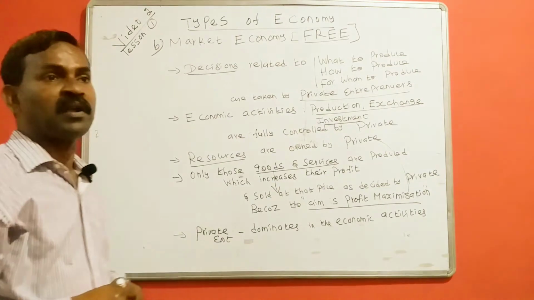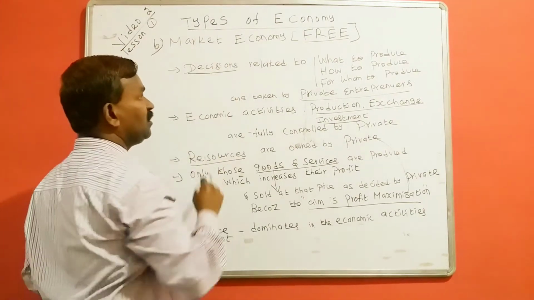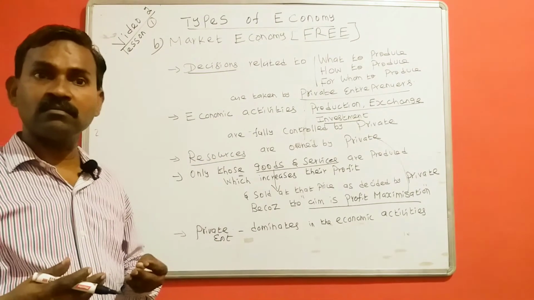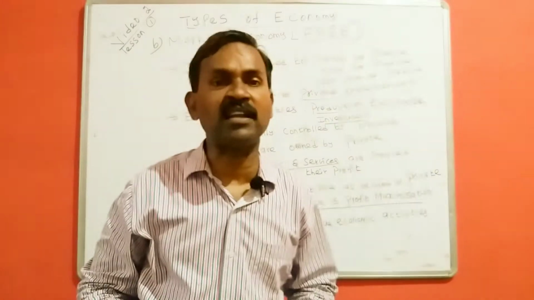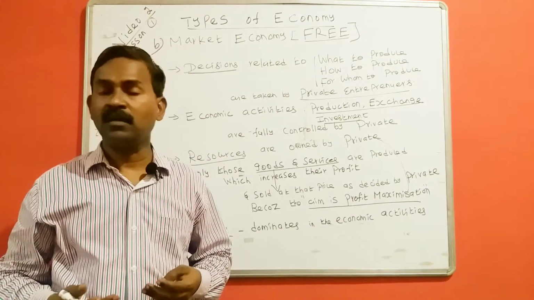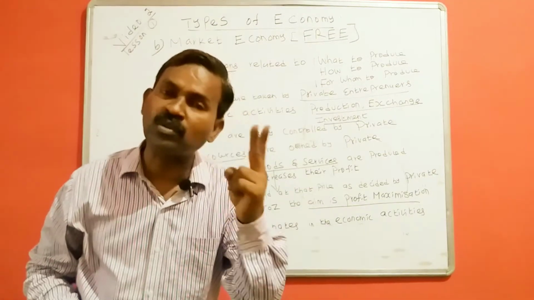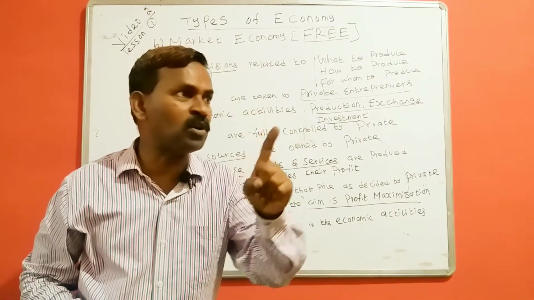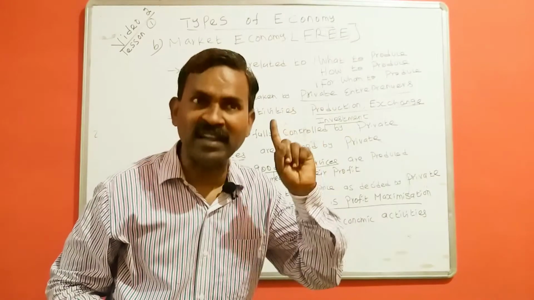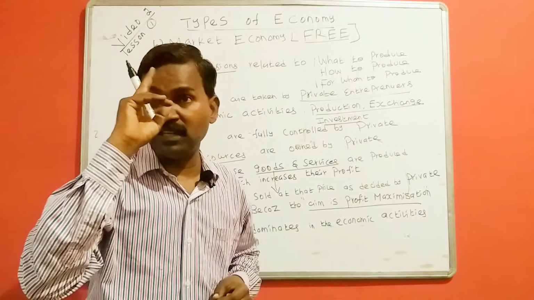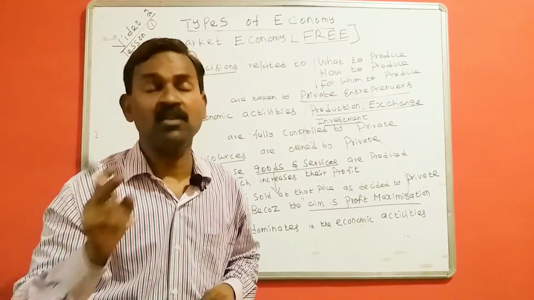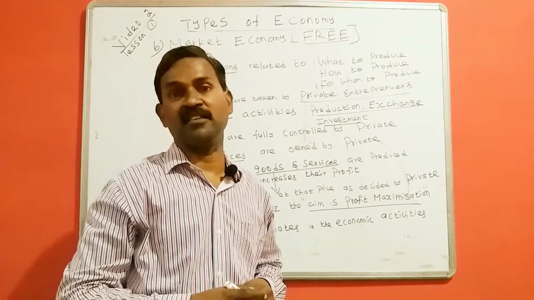Then, last point. In the market economy, who dominates in the economic activities? Government or private? I already told you, the government does not interfere. There are only two types of business. The business owned by the private, called private enterprises, and the business owned by the government, called public sector undertakings.